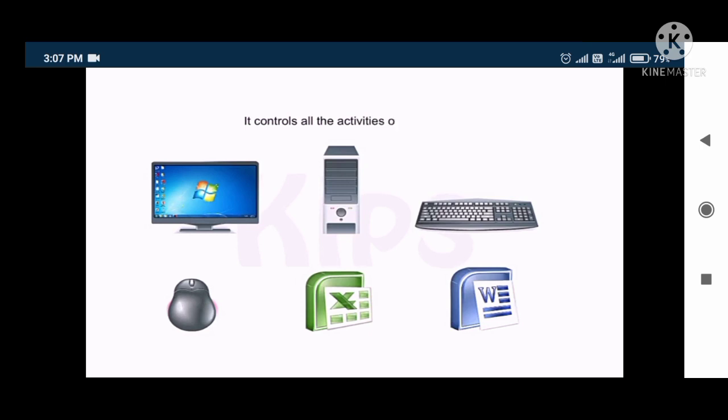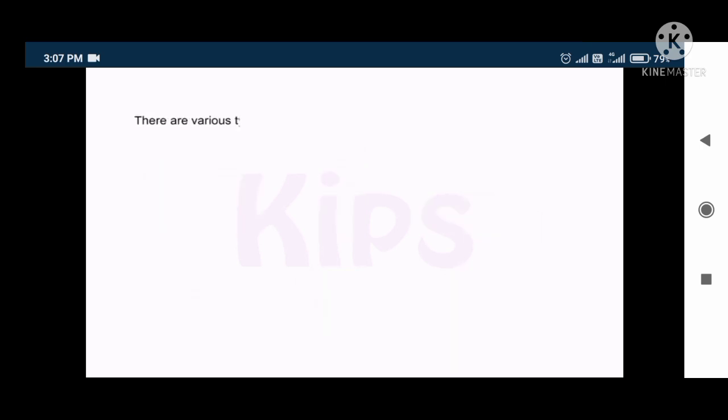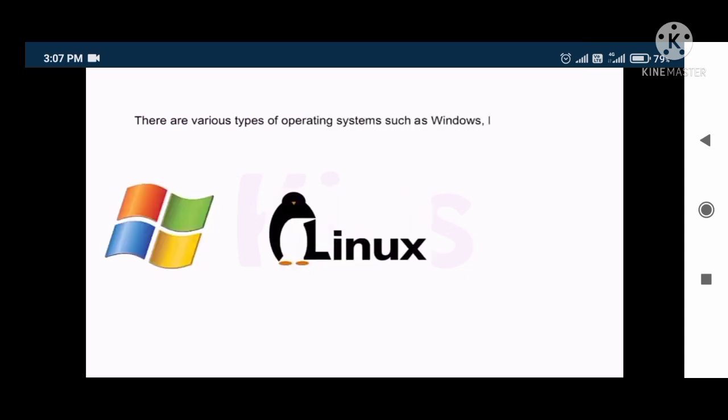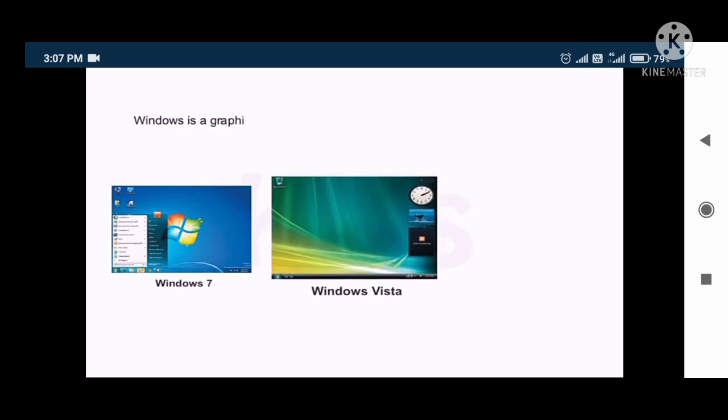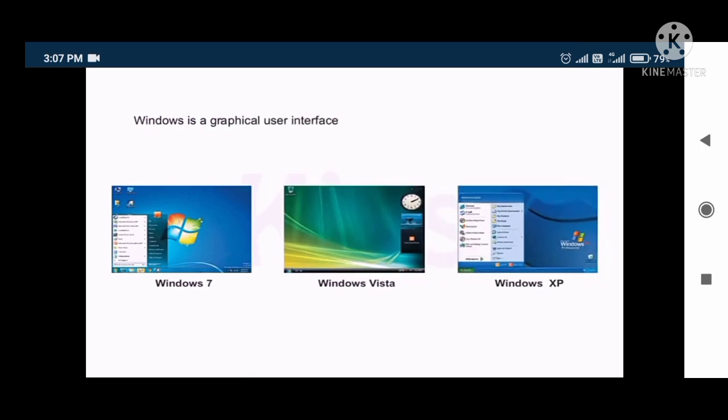It controls all the activities of a computer. There are various types of operating systems such as Windows, Linux, Unix, etc. Windows is a graphical user interface which works as an interface between you and the system.